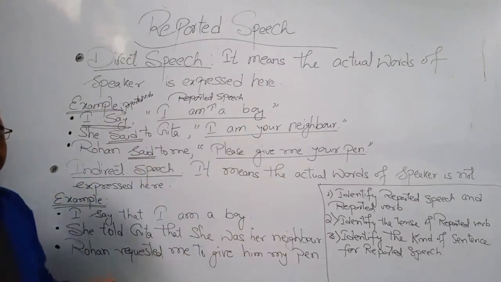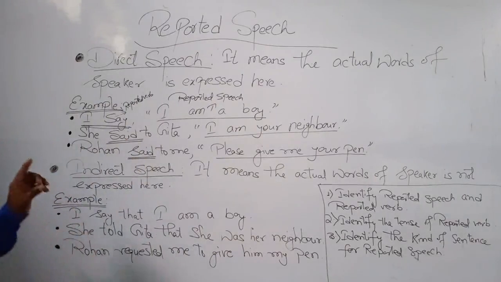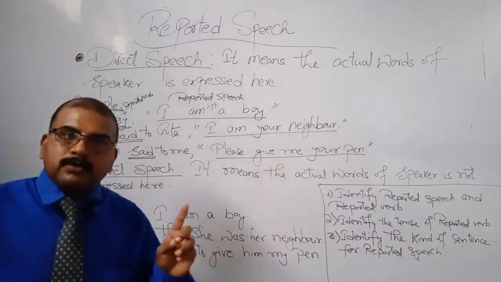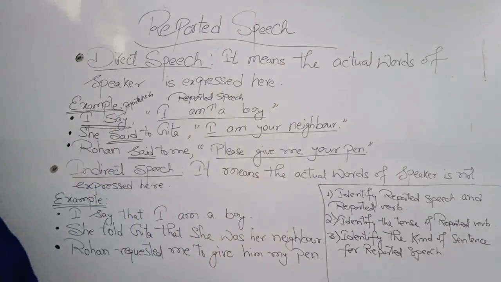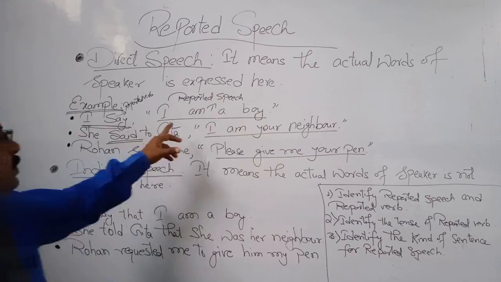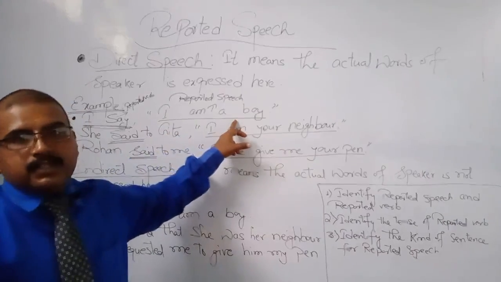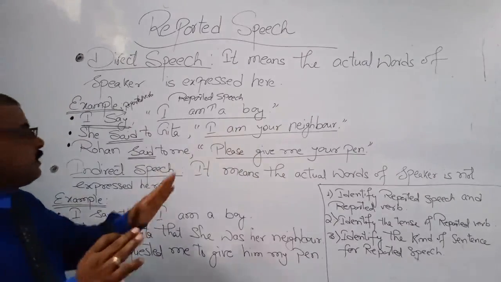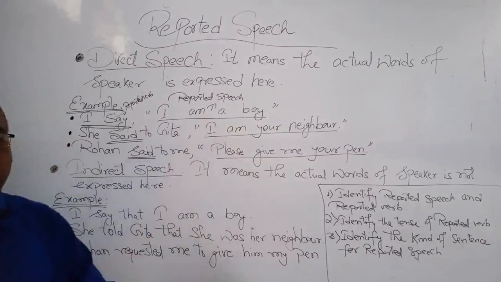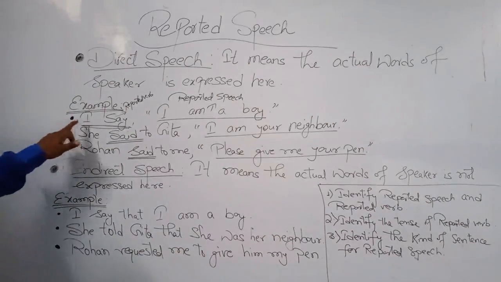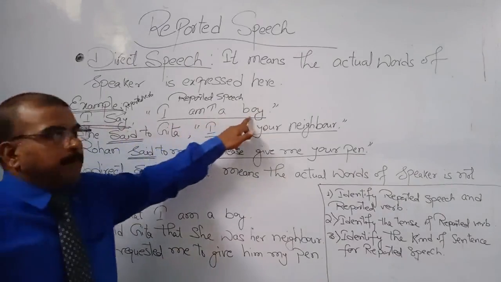So, students, be sure that if the reported verb denotes present tense or future tense, there is no change or conversion of tenses of the reported speech; the tense of the reported speech will remain unchanged. Like, look at example 1. I say, "I am a boy."